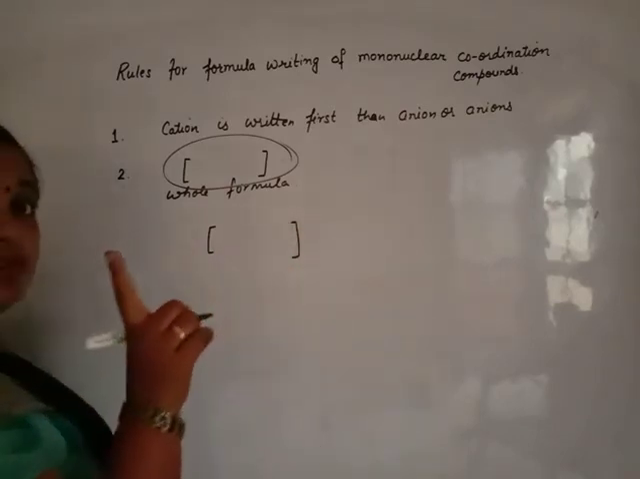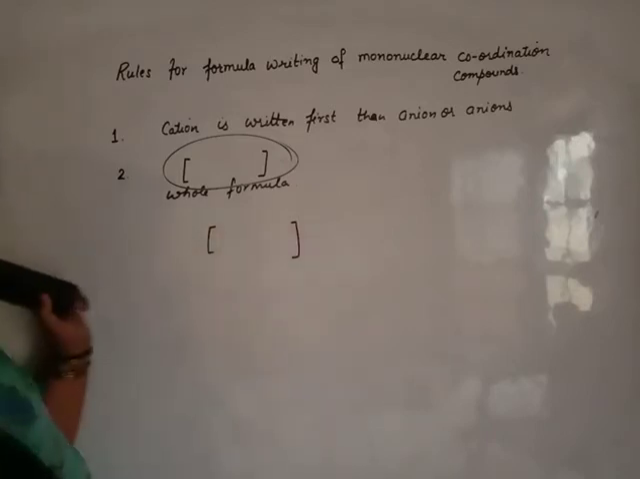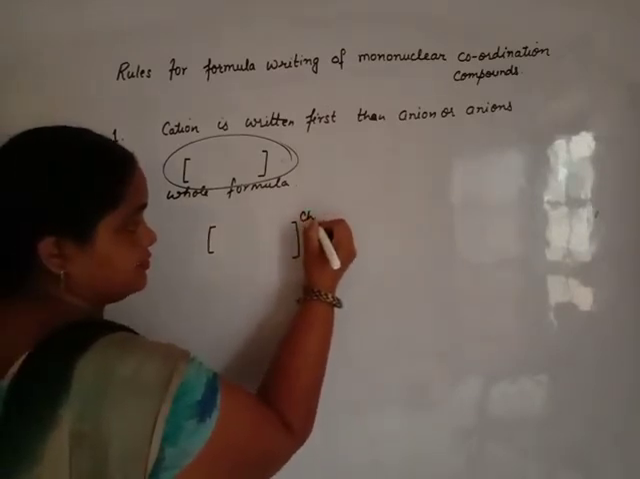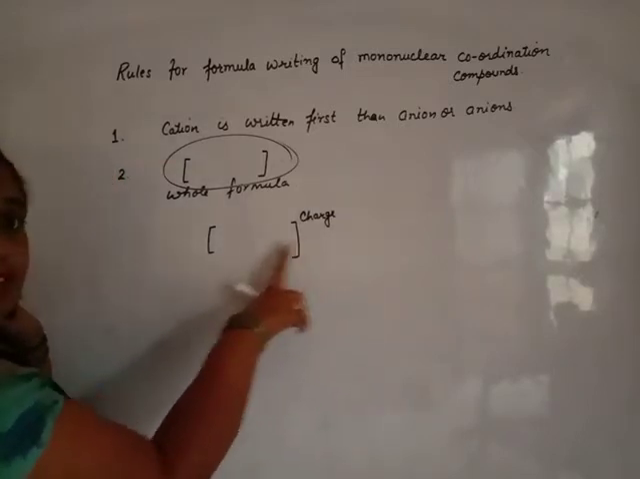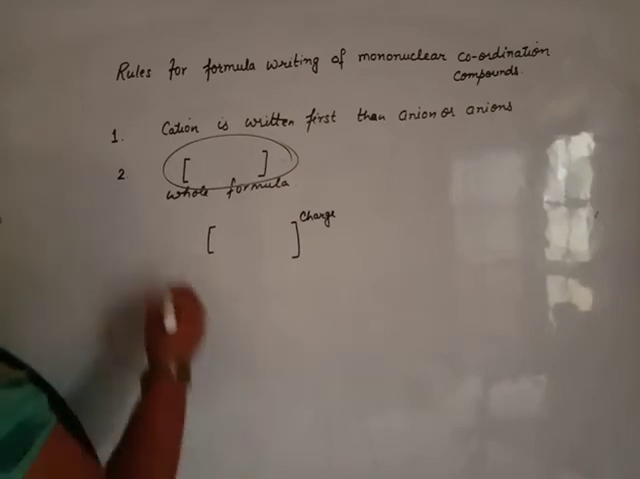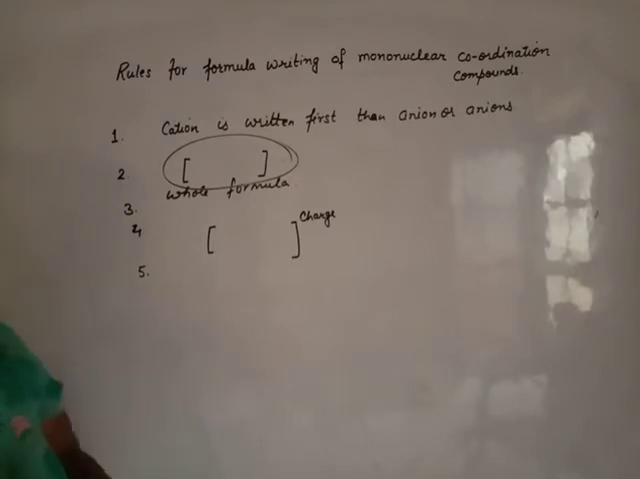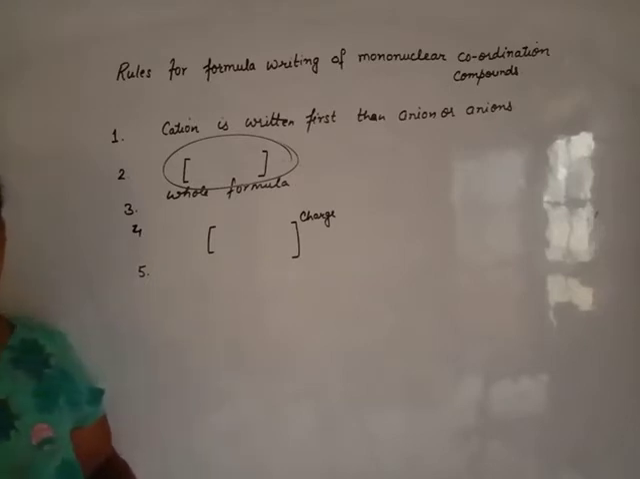Counter ion means the negative ion or positive ion present outside the sphere. If we don't have any counter ion, we must write the charge as a superscript of the square bracket. How many? +1, -1, +2, -2, as much as the charge. And the last rule is that the number of cations or anions must be calculated to balance the charge.